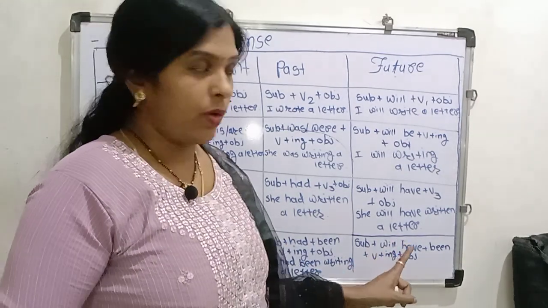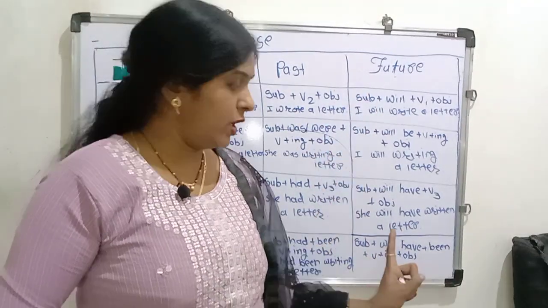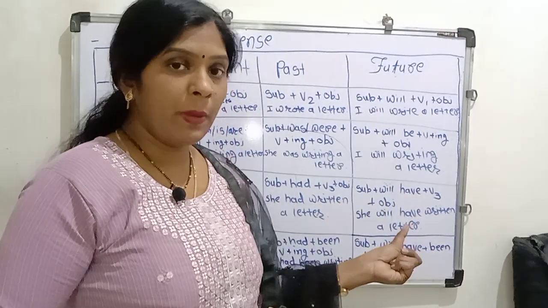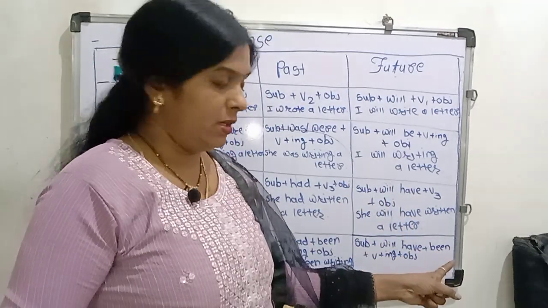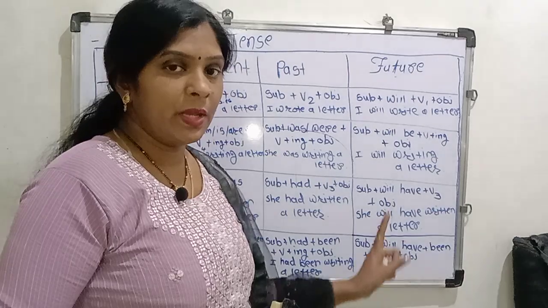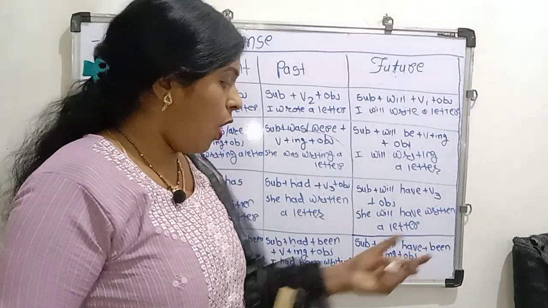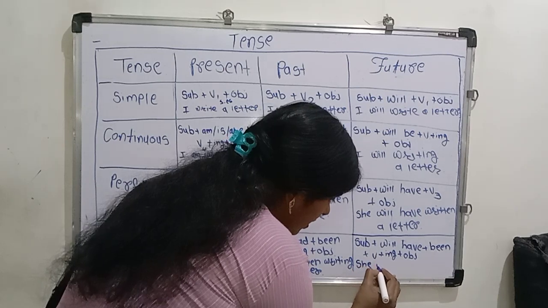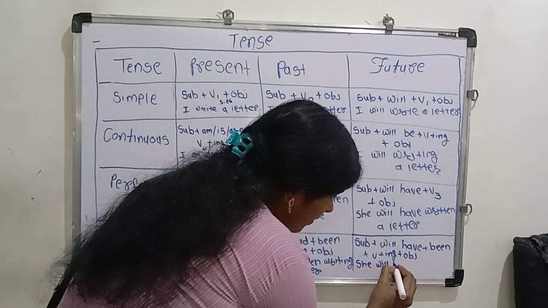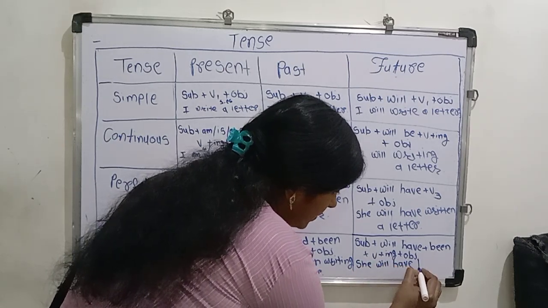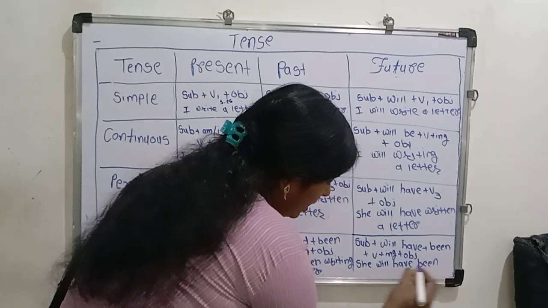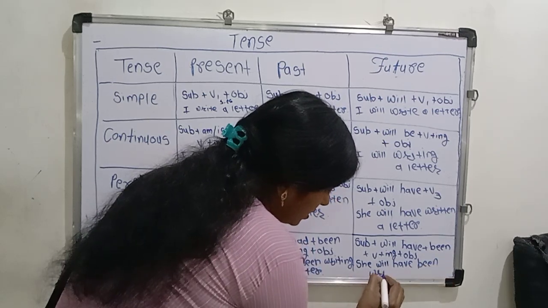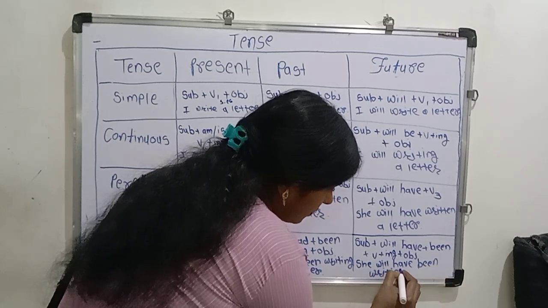Anything you use this subject, this time use will have in a future perfect continuous. After using helping verb, we are using been. Then using verb in a fourth form. Then object. She will have been writing a letter.